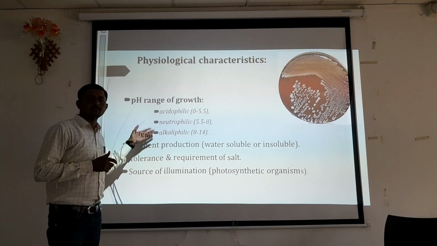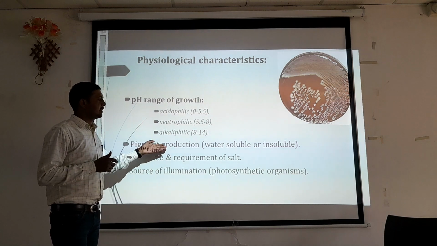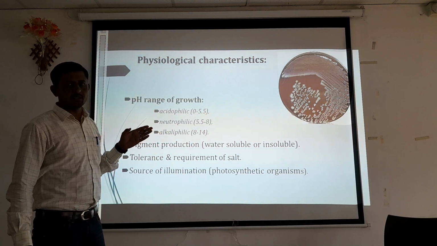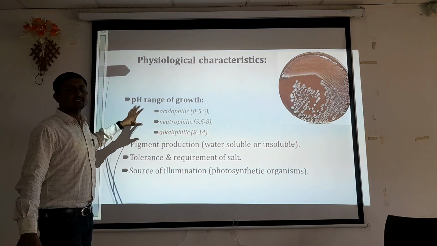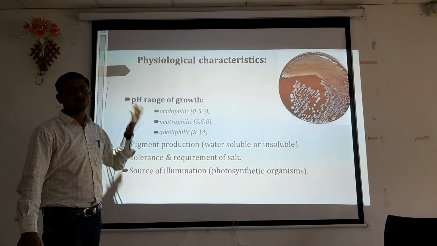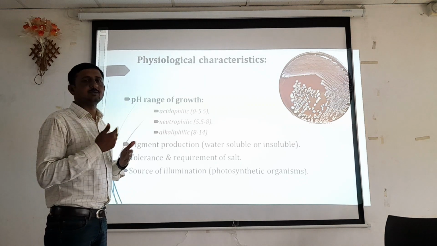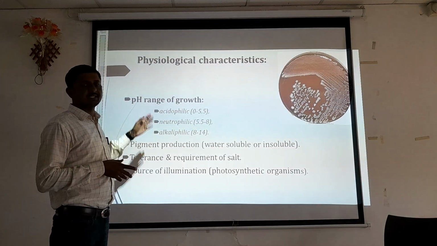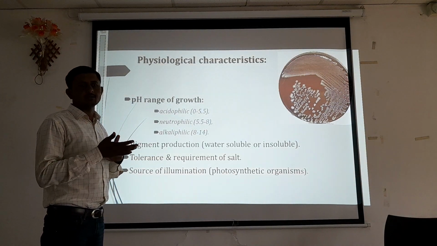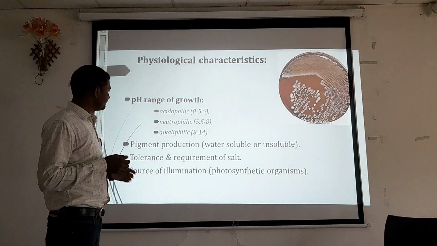Apart from these, pigment production, water soluble or insoluble, are other characteristics. Some organisms show pigment production ability. So with respect to the natural environment, organisms can show those particular characteristics.